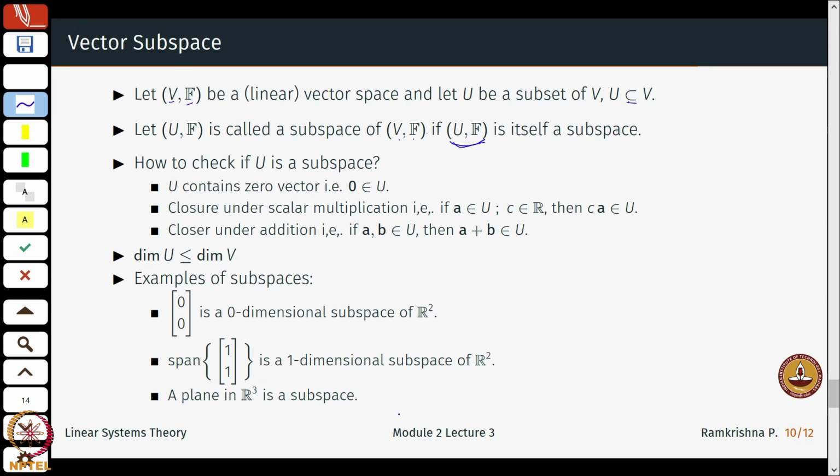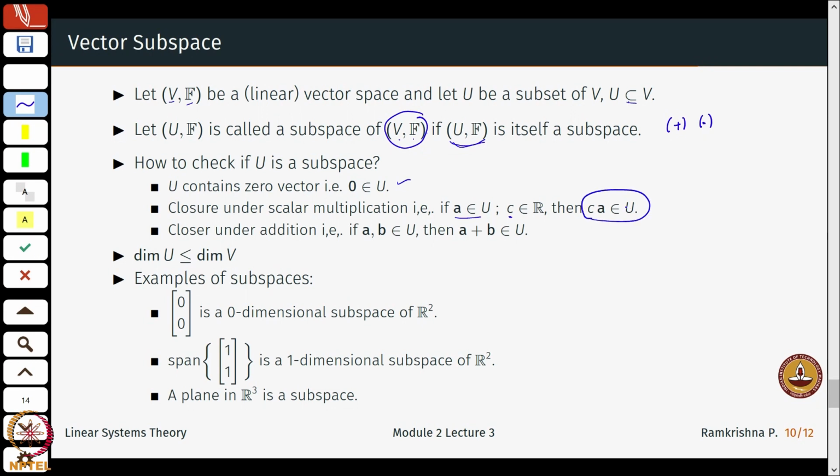Loosely speaking, all properties of V in terms of the addition operator, the multiplication operator, the distributive property of the multiplication operator over addition and so on, everything should be retained in U. So, the first thing is, it must contain the 0 vector, and the important property is closure under scalar multiplication: if A is in U and I take some number C in R, then C times A should also be in U.